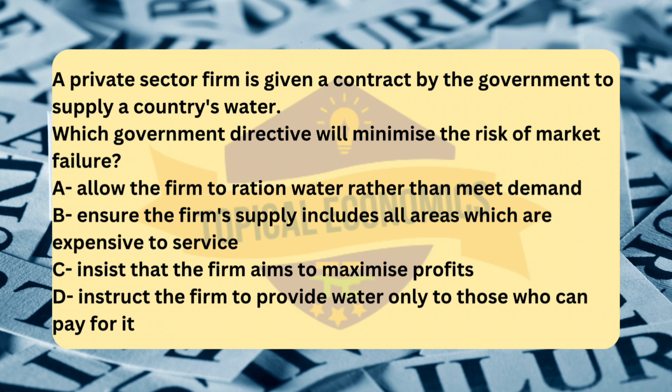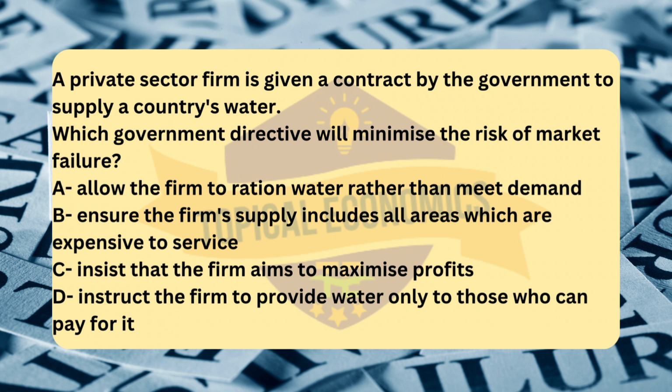Analyzing the other options. Option A. Allow the firm to ration water rather than meet demand. Rationing water may lead to inefficiency and inequity, particularly if it means that some individuals or regions have limited access to a basic service like water. This would likely worsen market failure by exacerbating inequality and potentially leading to social unrest. The goal should be to meet demand, not limit access.